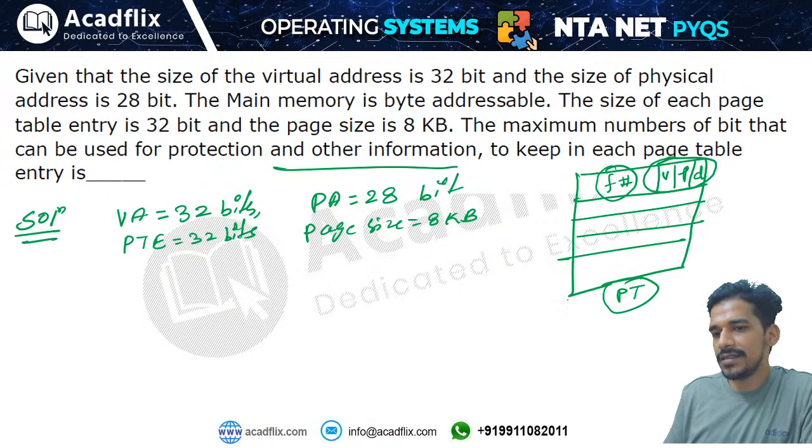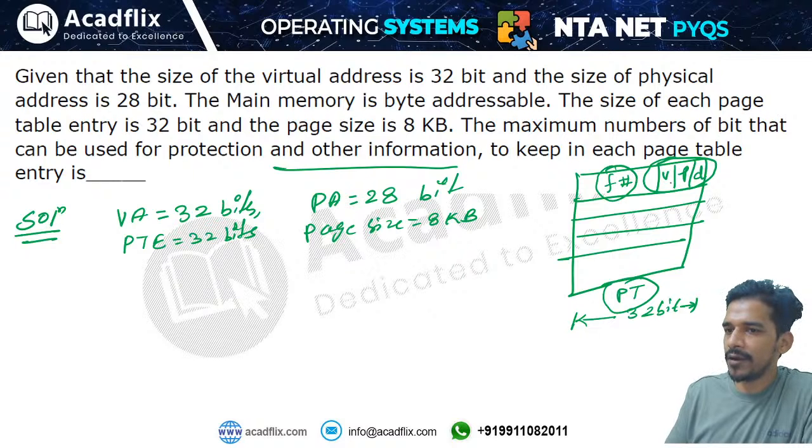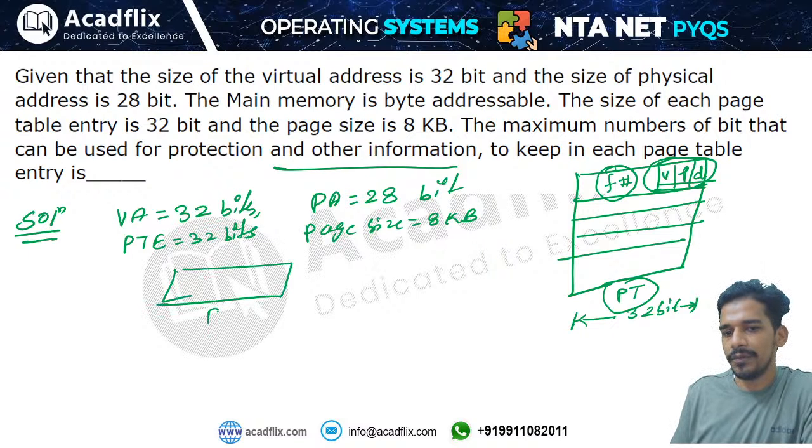In this case, it is given that the page table entry size is 32 bits. This complete entry of the page table is of 32 bits. If you can find out how many bits are there in the frame number, then you can find out how many bits will be remaining. We know that the physical address is divided into frame number and offset.